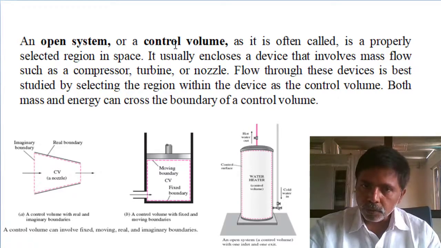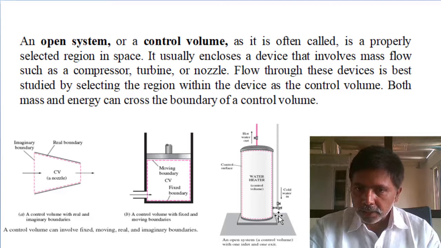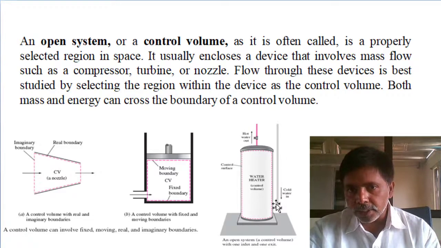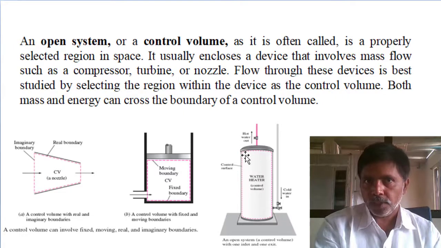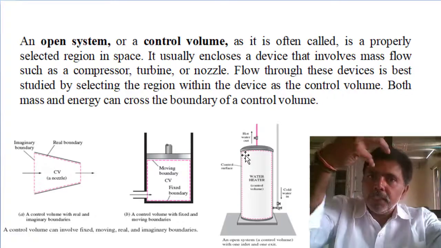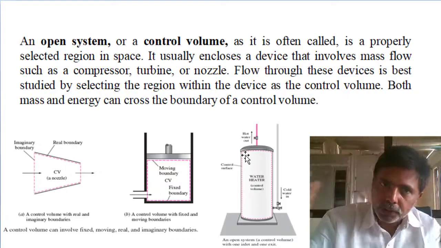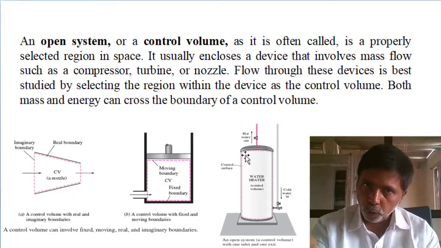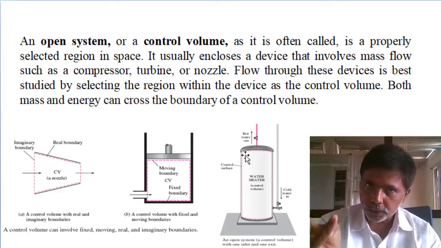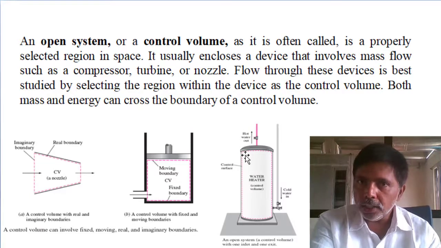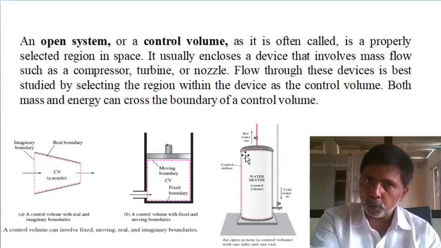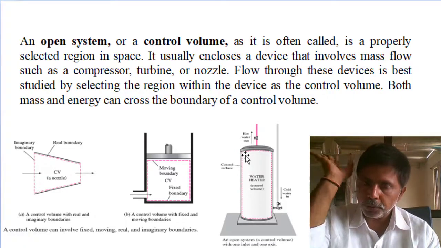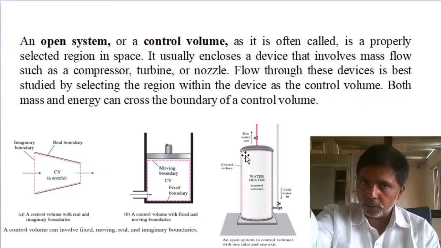Next, mass is crossing the boundary. Every time mass entry and mass leaving is taking place, that means flow process. While it is entering, it has some energy. After heating the water, further gaining of energy is taking place and it is leaving from the system. So it is a flow process. So open system, controlled volume, and flow process. Three names. They are defining the thermodynamics first law for flow process, or open system, or controlled volume.